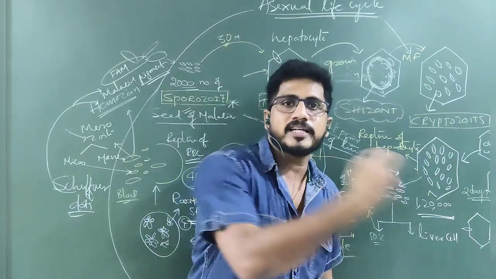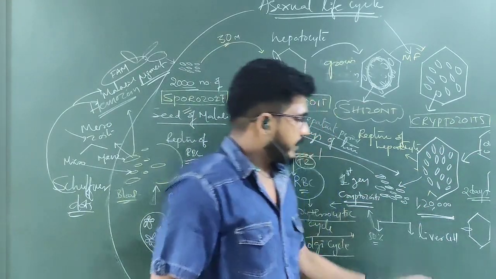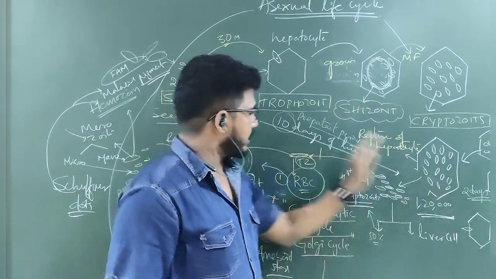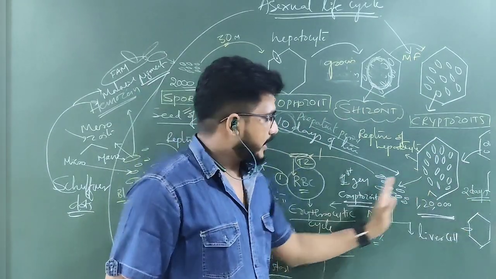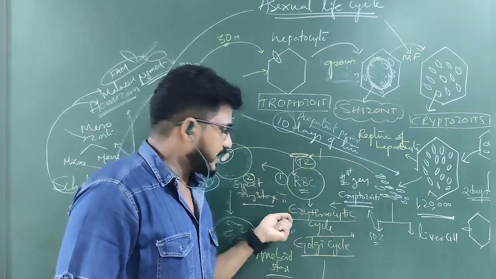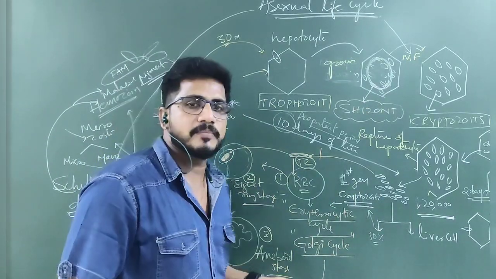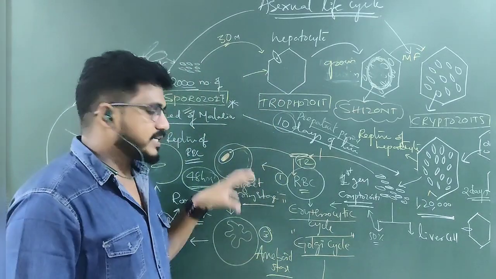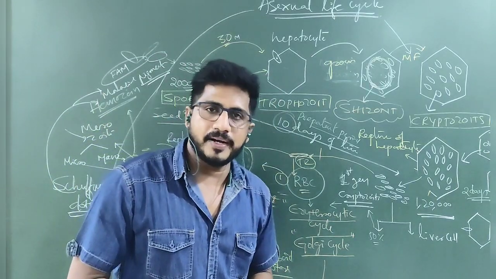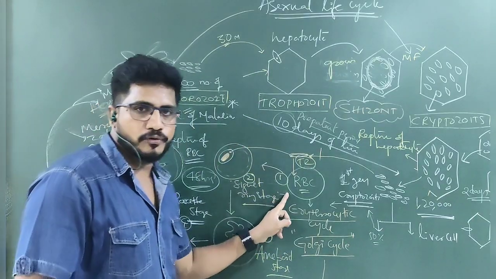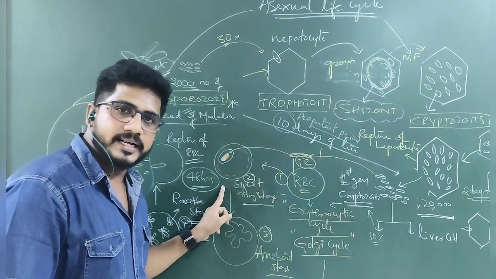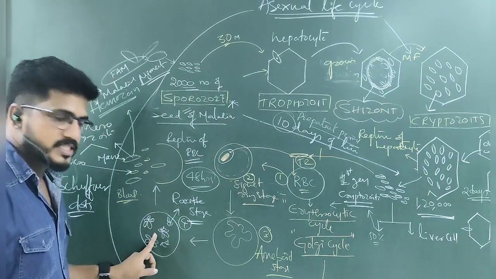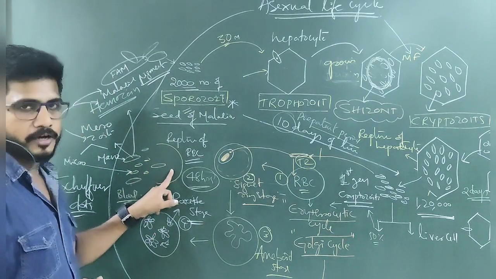That is called the exoerythrocytic cycle. Then this entire thing is called the pre-erythrocytic cycle. The time of pre-erythrocytic is 10 to 12 days. And the rest of the cryptozoites, each one attacks an RBC and initiates the erythrocytic cycle, also called the Golgi cycle. What are the stages in series in the Golgi cycle? First is trophozoite, second is signet ring stage, third is amoeboid stage, fourth is rosette stage, and fifth is rupture of RBC.